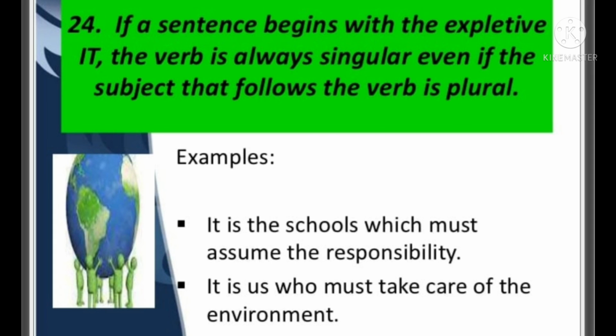Then the next one, it is us who must take care of the environment. It is us. There it is having the importance. Even though us is plural, we are not using are there, it is.